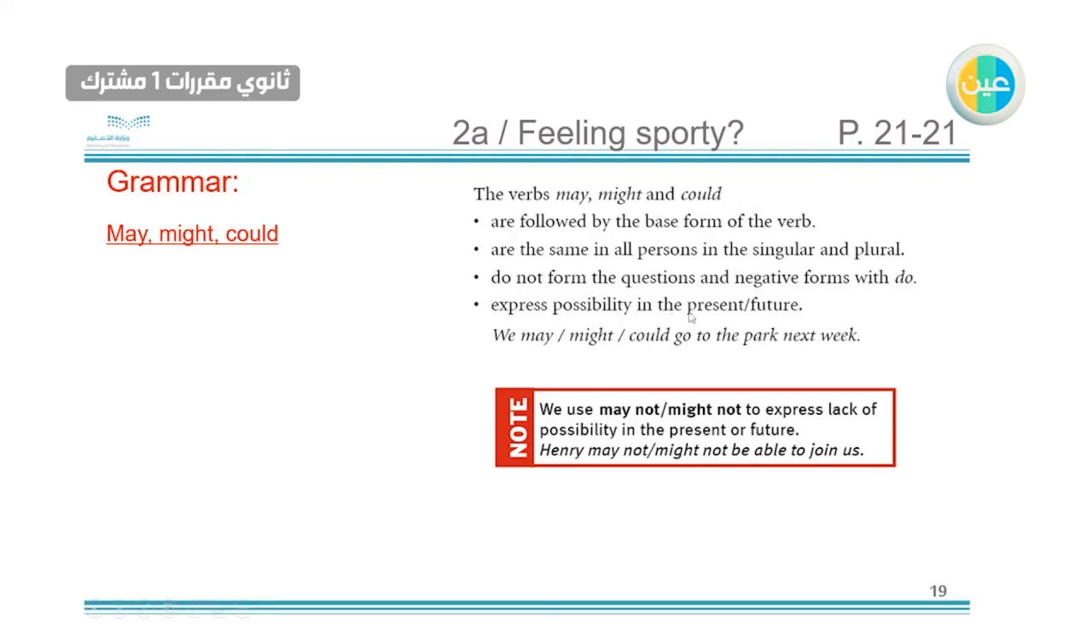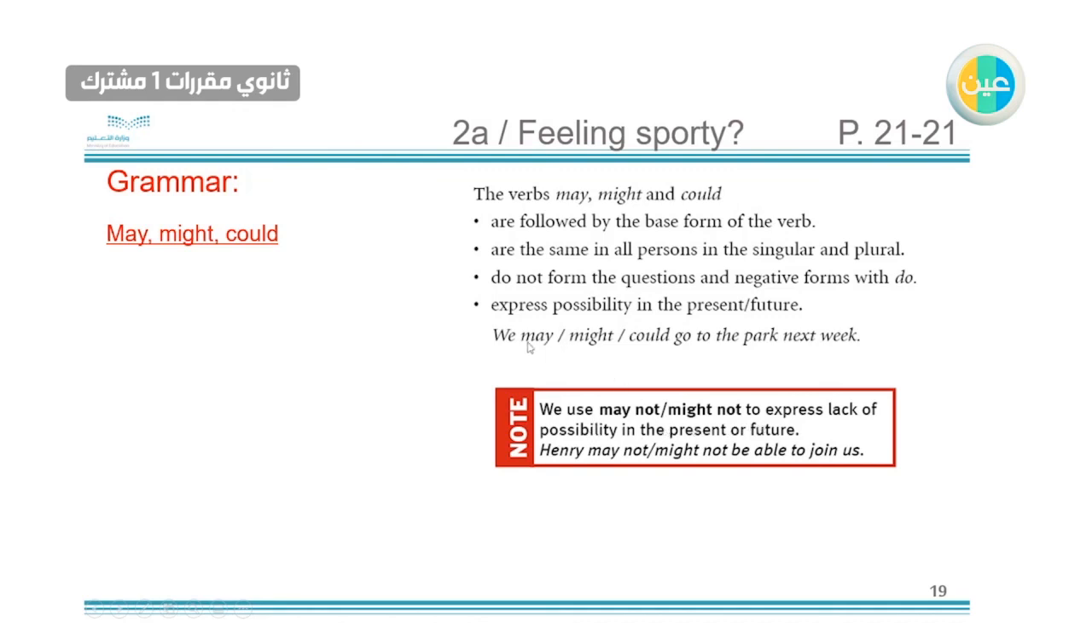Express possibility in the present or future. So if you are not sure about something, we use this, like we may or might or could go to the park next week. So we are not sure about it. But if we use not, like may not or might not or could not, this will reduce the possibility in the present or future.